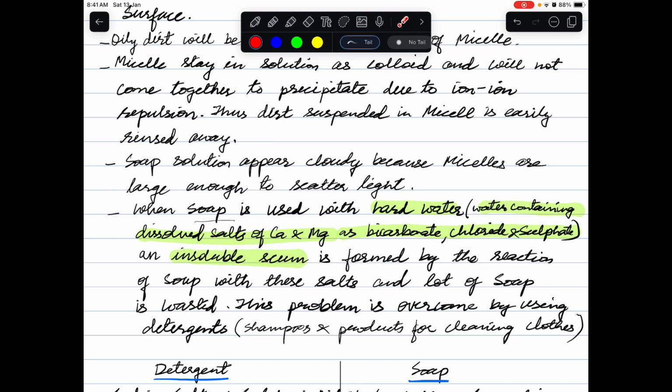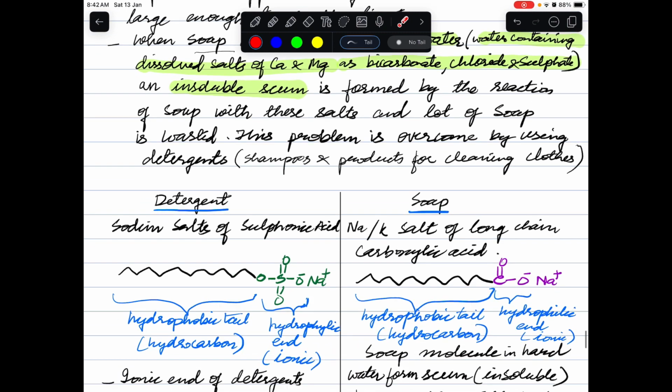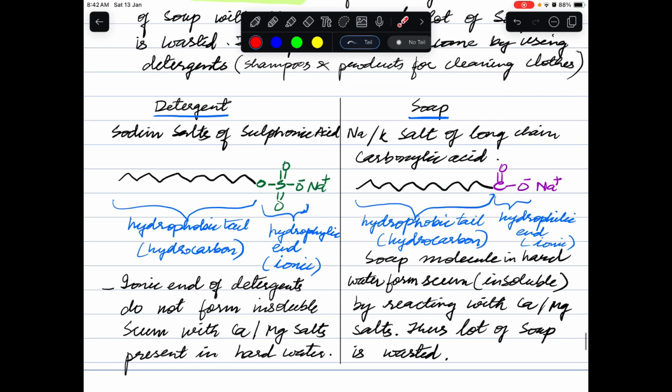This problem is overcome by using detergent, another class of compound. Detergents nowadays are found in shampoos and the products used for cleaning clothes. So we are comparing detergent and soap. We have discussed that soap is the sodium or potassium salt of a long chain carboxylic acid, which we call fatty acid, while detergent is the sodium salt of a sulfonic acid.